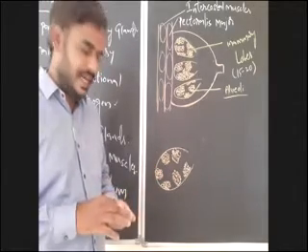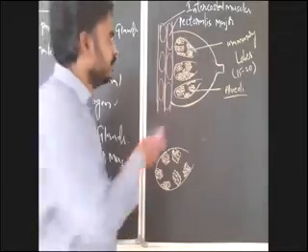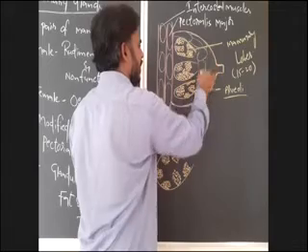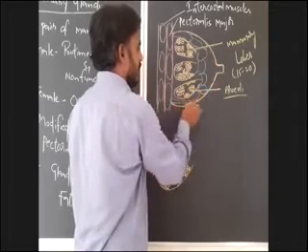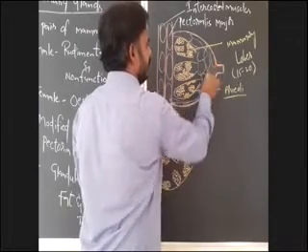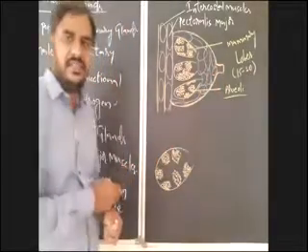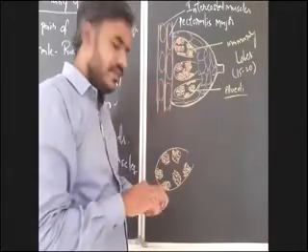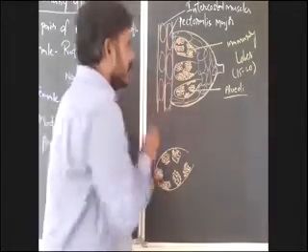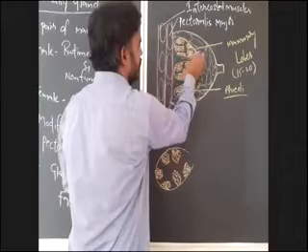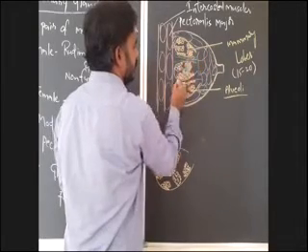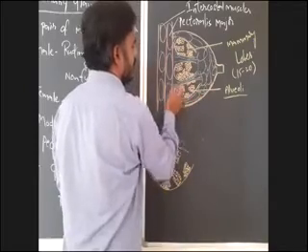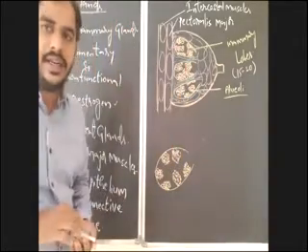Along with this, as I already told you, another important component is fat. If you see, there is fat in mammary glands. And in between these mammary lobes, if you observe, there is connective tissue like this. This is interlobular connective tissue. In between lobes, there is connective tissue, interlobular connective tissue.